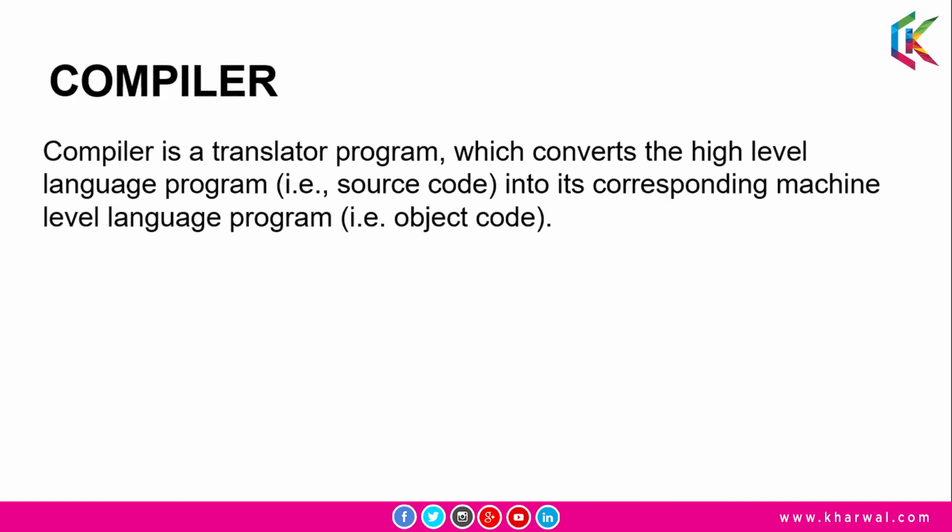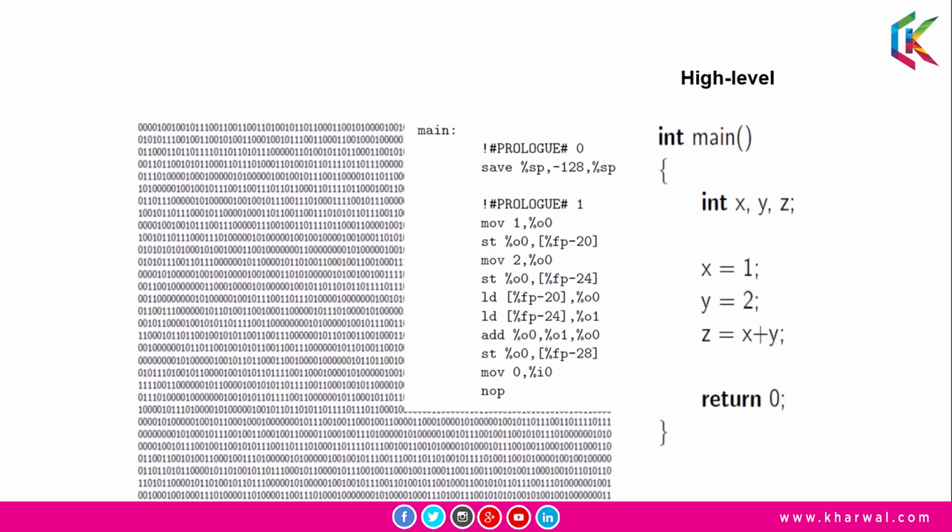So compiler is a translator program which converts the high level language to the corresponding machine level language, and it is an example of how the compiler works. So basically the compiler translates the high level language into the machine level language. Now let's go ahead and we'll discuss interpreter.